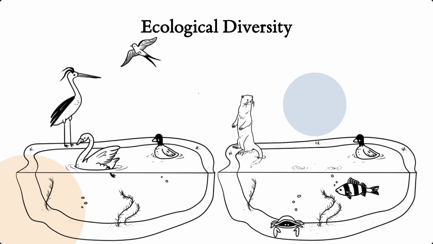Compare, for example, these two ponds. In both ponds, we find 4 unique animal species, and as such, we could conclude that the biodiversity is the same in both ponds. But intuitively, that categorical measure of diversity doesn't seem right. The pond on the right looks much more diverse than the pond on the left. And functional diversity recognizes this intuition by including the similarities and differences in species traits.